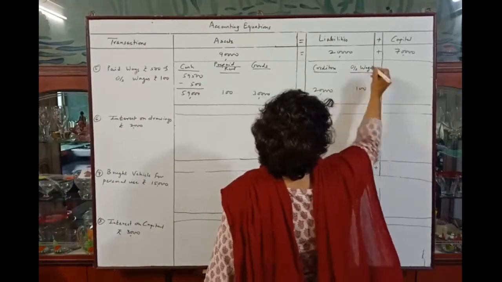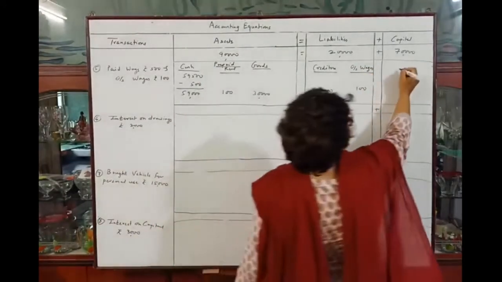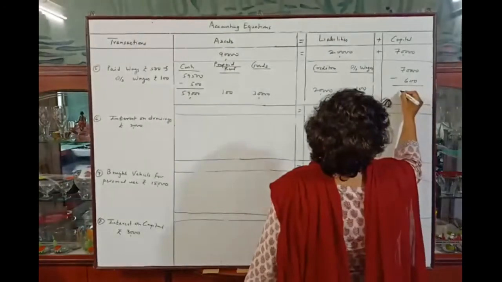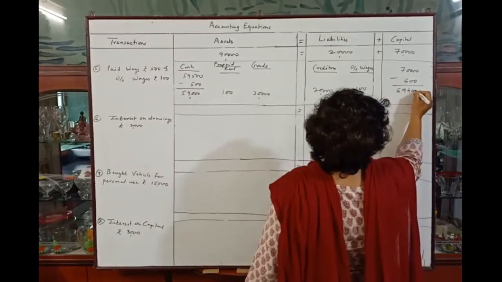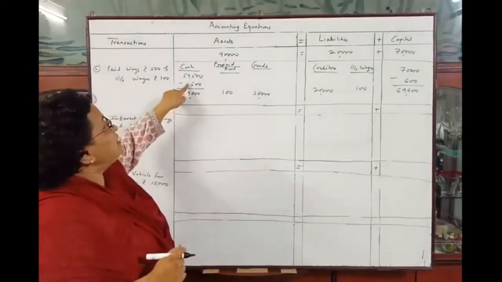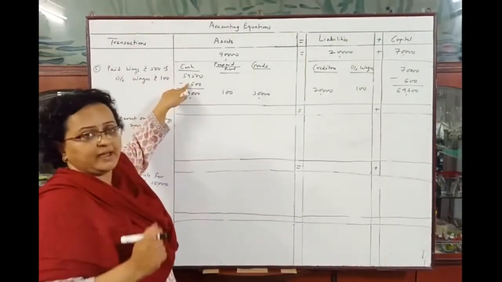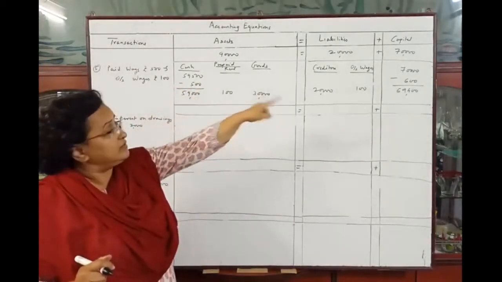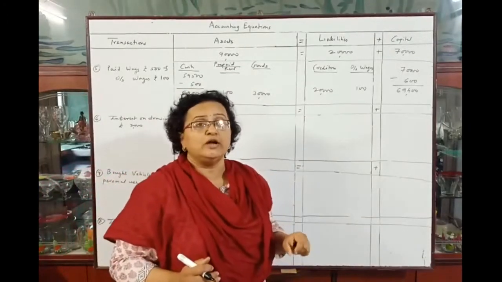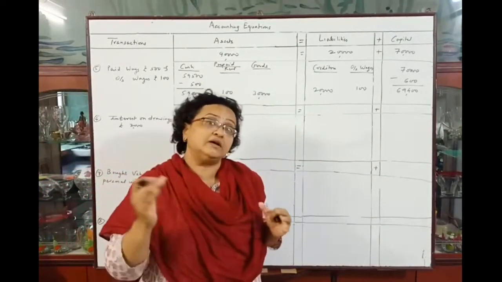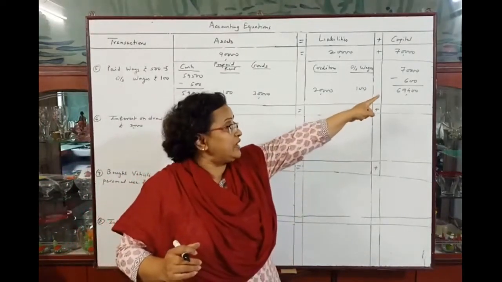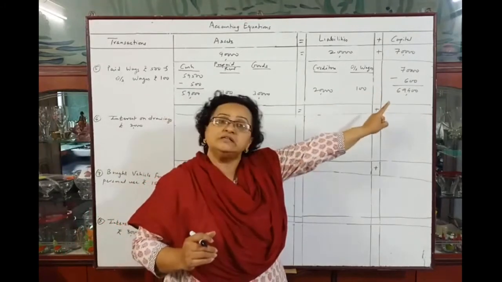rupees 100. And now capital, from this capital we will deduct rupees 600 and the capital will remain 69,400, because 500, the wages amount 500 is our expense, we have to deduct from capital, and the amount 100 of outstanding wages, this expenses is related to current year, so it should be calculated in current year's expense. So total expense towards wages is rupees 600 and we have deducted rupees 600 from 70,000.